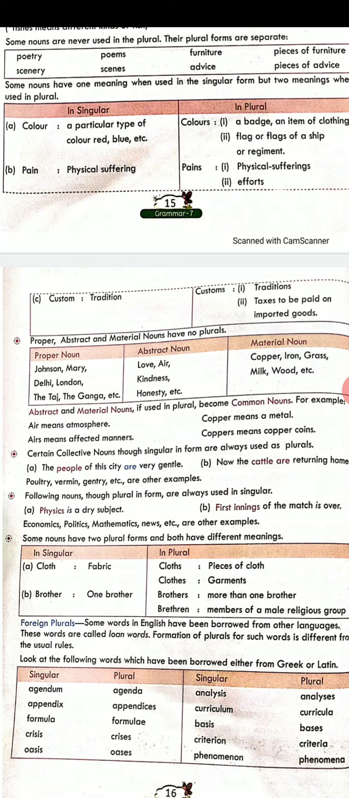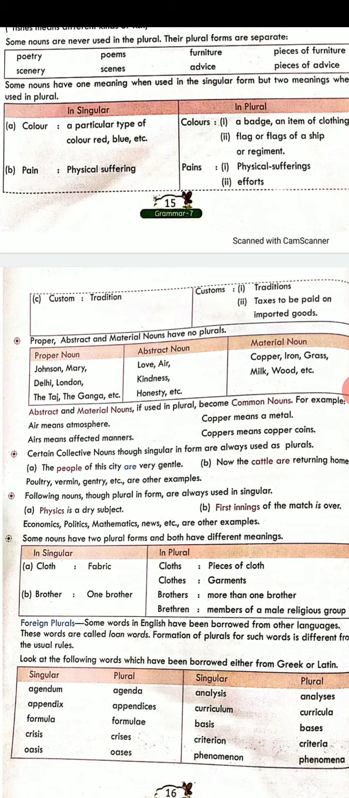Like you always write poetry, or like I said, furniture. You can say there were many pieces of furniture, but you will never use the word furnitures. Then there are some nouns which have particular meaning when they are used in singular form, and the meaning changes when they are used in plural form.